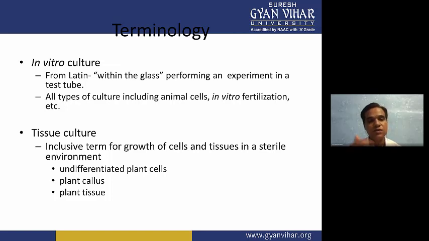And in vivo is another term, where we are doing an experiment inside the animal. So inside the animal we are injecting some drug, so we call it in vivo characterization on the animal. So in vivo is when we are doing an experiment on the animal, and in vitro is when we are using laboratory glassware. So performing an experiment inside the test tube, we call in vitro culture. So all types of culture, including animal cell culture and in vitro fertilization, are done inside glasswares.